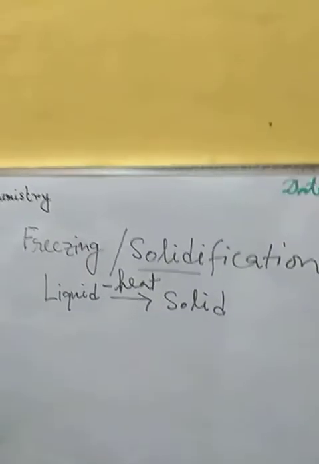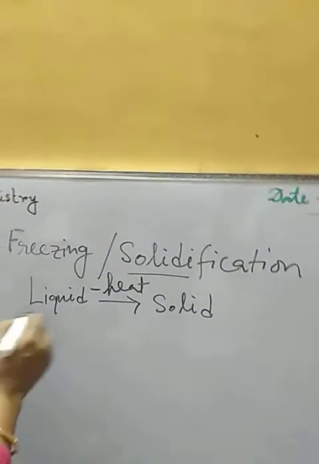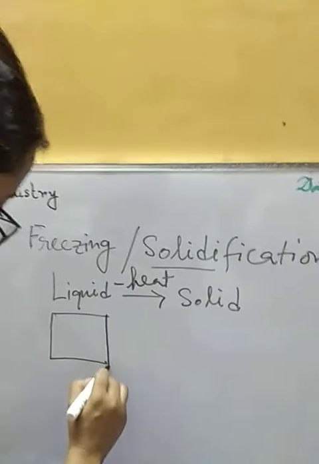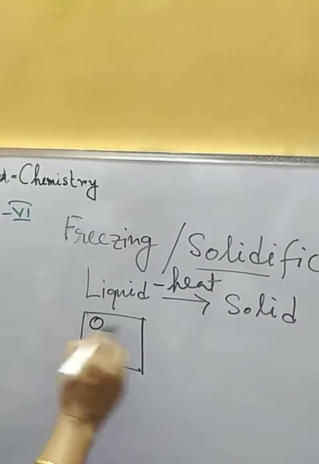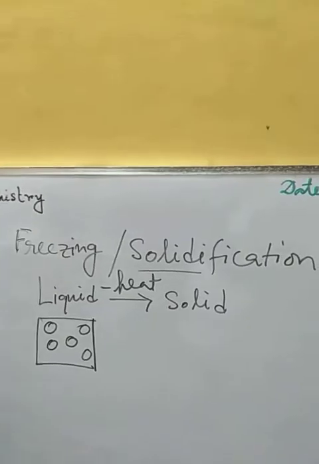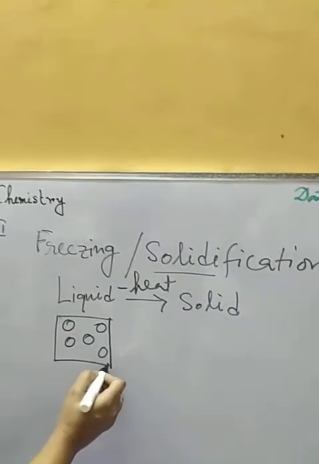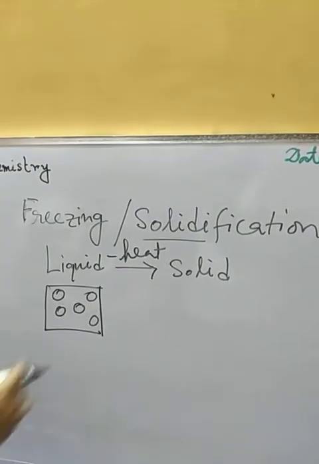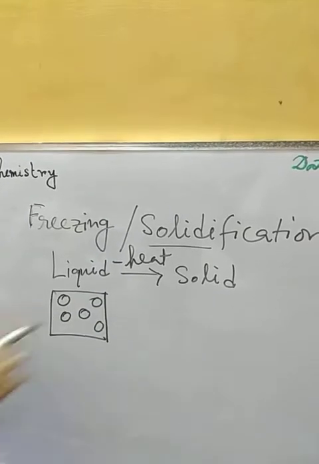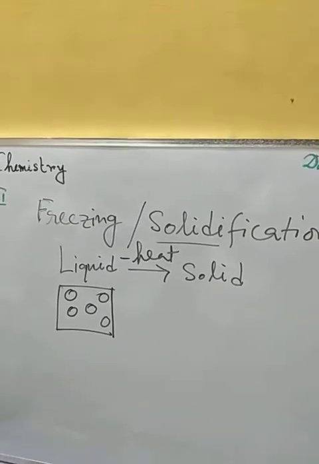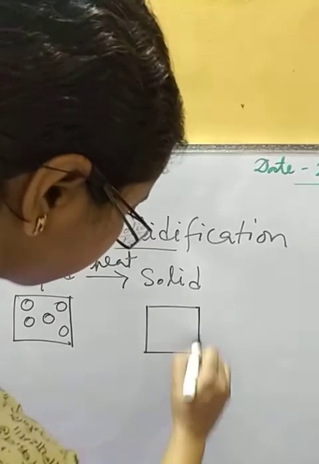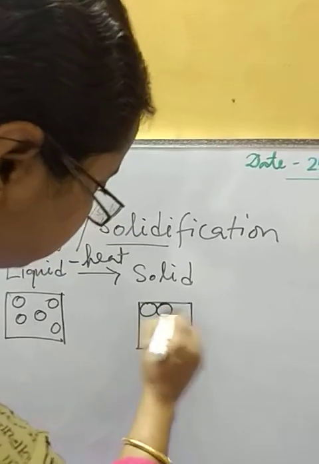Okay, suppose these are the liquid particles arranged in this manner. Some gap is there in between them, which is called intermolecular space. And for solid, we are going to get the packed form of the particles.